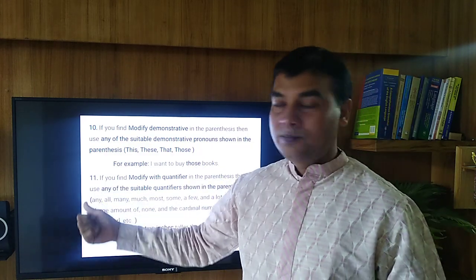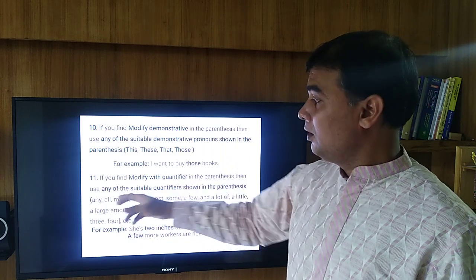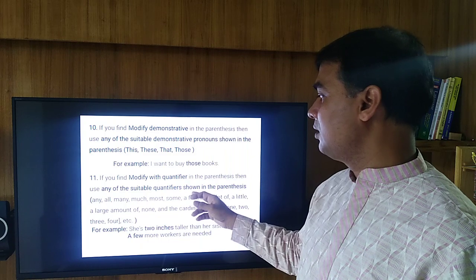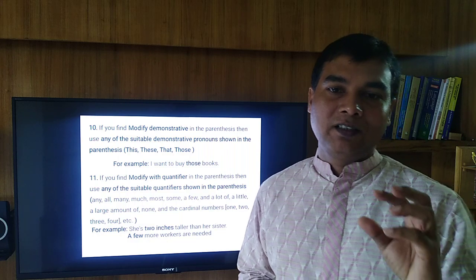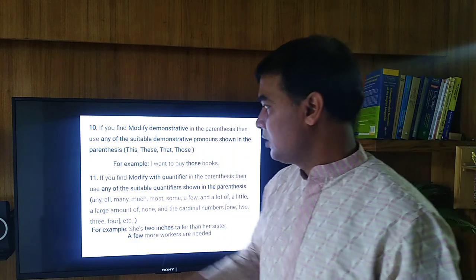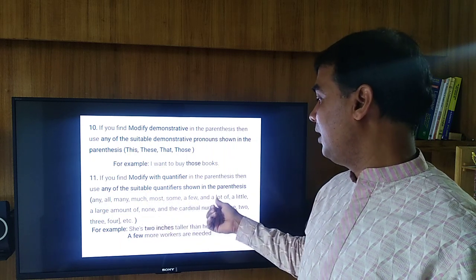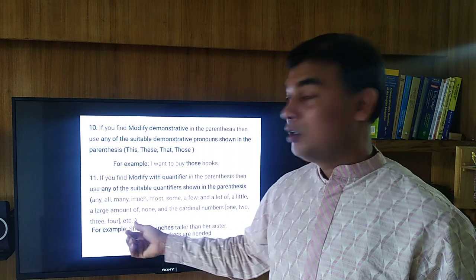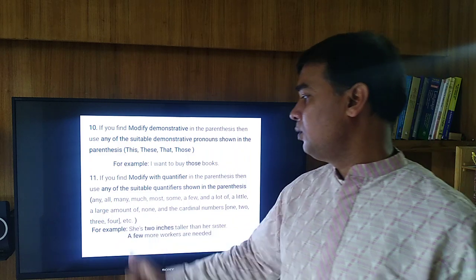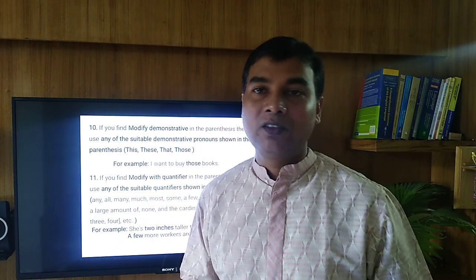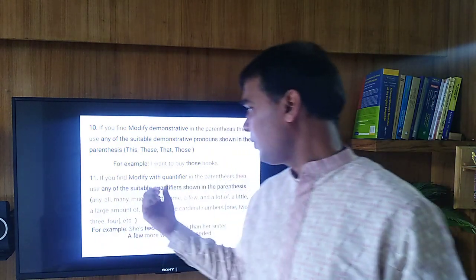Then technique number 11. If you find modify with a quantifier in the parenthesis in the bracket, then use any of the suitable quantifiers. Okay. So these quantifiers are shown in the bracket. Quantifier, that means that indicate the quantity. Okay. So any, all, many, much, most, some, a few, and a lot, a little, a large amount of, none, and the cardinal number, for example 1, 2, 3, 4. Okay, all these are quantifiers. So if you find modify with quantifier, then use any of the suitable quantifier.